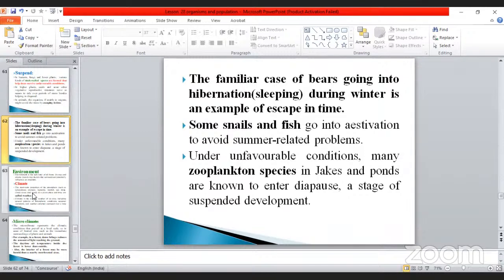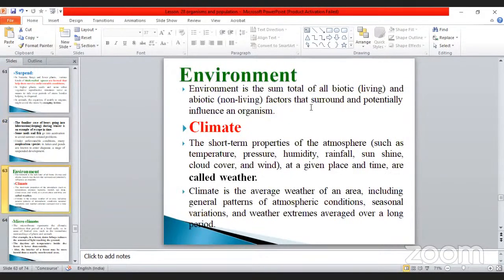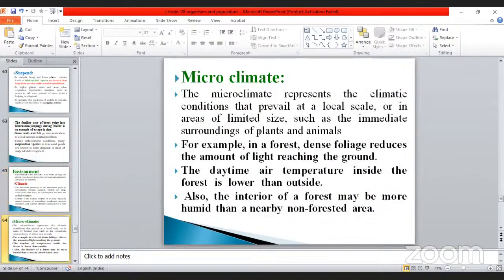And the environment. Environment is nothing but the abiotic and biotic factors. So here, what are the things? Climate is a very, very important one. Climate depends upon the weather. Weather is nothing but temperature, pressure, humidity, rainfall, sunshine, cloud cover, and wind also included. Climate also varies according to seasonal variation, collectively called weather, already discussed. The climate is also divided into microclimate and macroclimate.